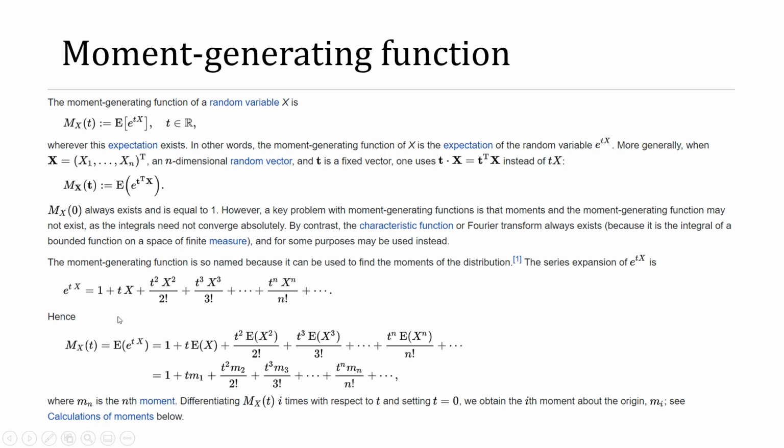Once you know the moment generating function, you can do the expansion and get the first term, second term, third term. So you can get the mean and the variance from this minus this squared, and then you get the third moment, fourth moment, whatever. So you can get the nth moment.